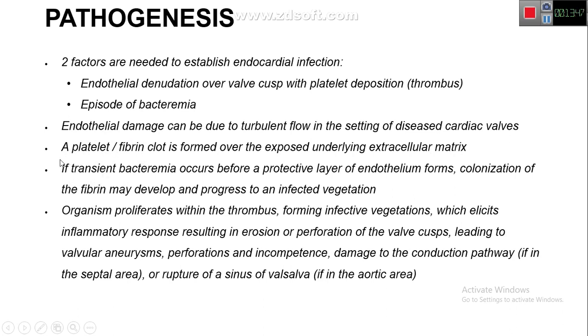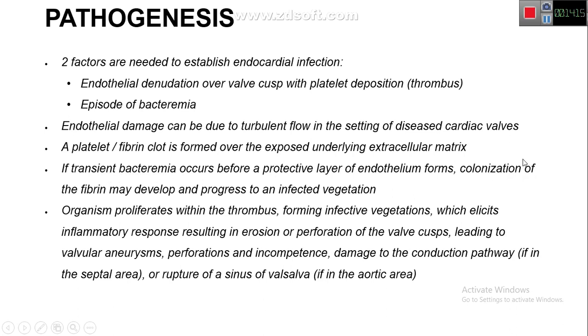Now, if transient bacteremia occurs, like when there is a surgical procedure, or some infection occurring elsewhere, or septicemia, then there is transient bacteremia. Bacteremia means bacteria are present in the blood. Then, before the protective layer of endothelium forms, meaning before the damaged endothelium regenerates, there should be an episode of bacteremia.